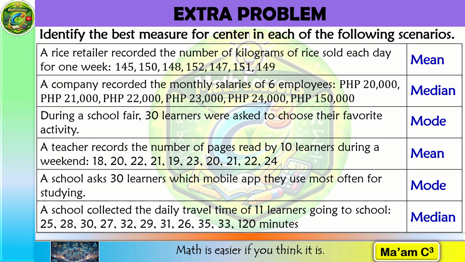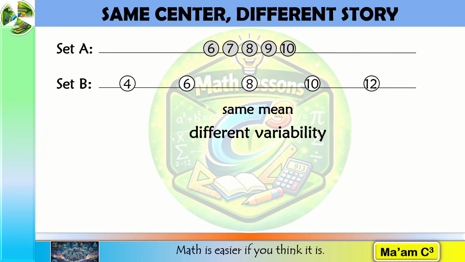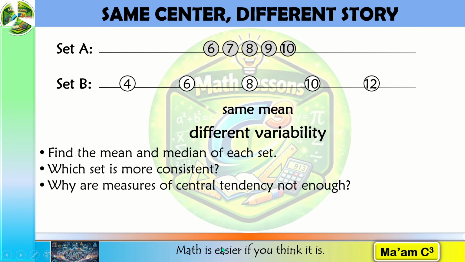Knowing the center is important, but is it enough? Look carefully at these two sets. Set A is 6, 7, 8, 9, 10. Set B is 4, 6, 8, 10, 12. Find the mean and median of each set. Which set is more consistent? Why are measures of central tendency not enough?